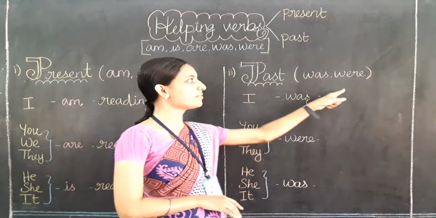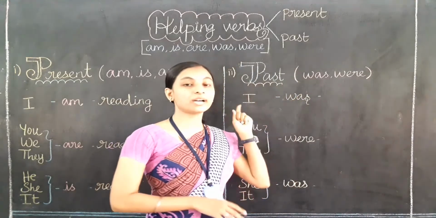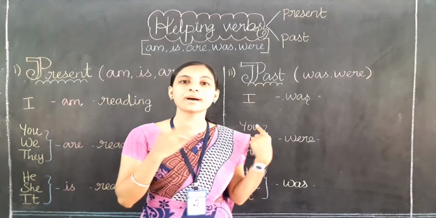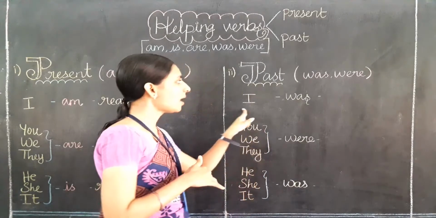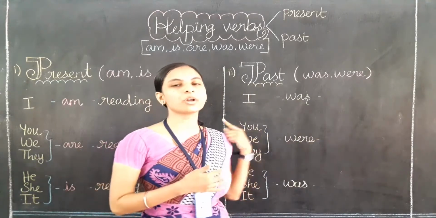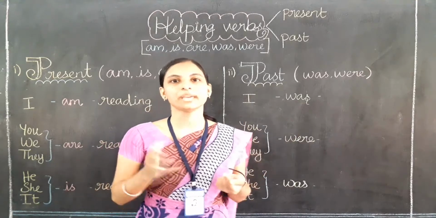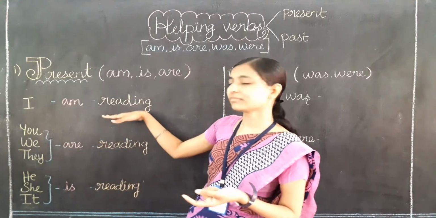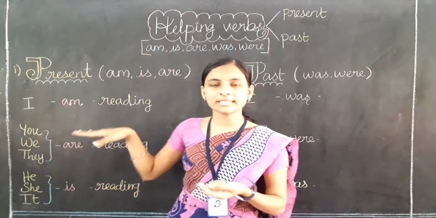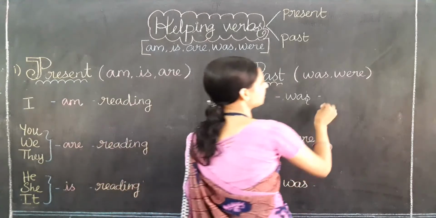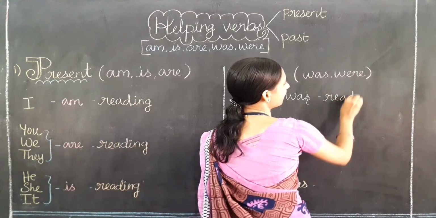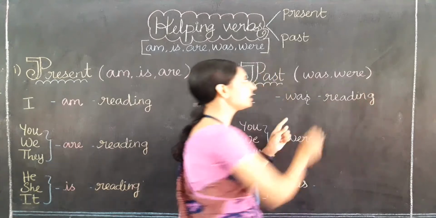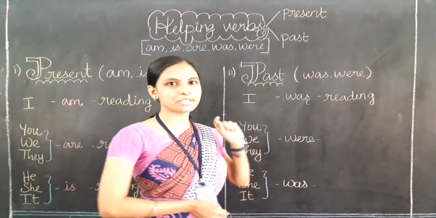Those are the words which we use to talk about past time. Okay, so now, I was... what? Which verb can we use? You can tell me. Shall I use the same thing, like reading? Yes? Okay. For this also, whenever we use helping verbs, we need to add -ing only.